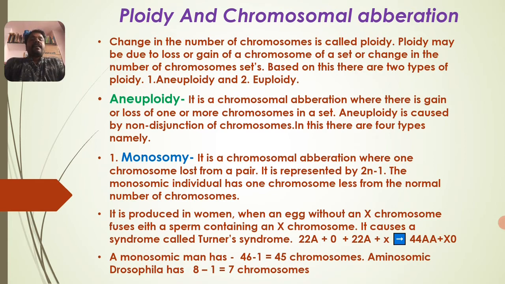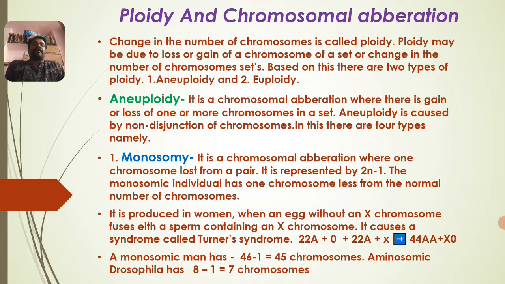So it is produced mainly in a woman. When an egg without an X chromosome, where in place of X it is a 0, meaning there is no chromosome as such, fuses with a sperm containing an X, because 2 different sperms are produced in the human body, one carrying the X chromosome and another carrying the Y chromosome.